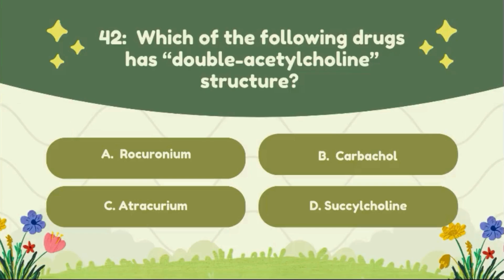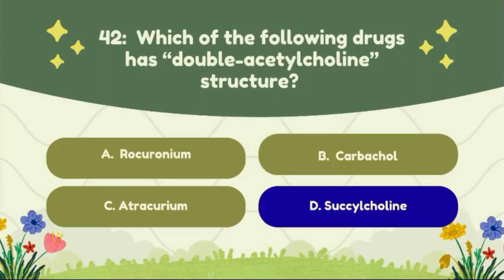Question number 42. Which of the following drugs has a double acetylcholine structure? Option A, rocuronium. Option B, carbachol. Option C, atracurium. Option D, acetylcholine. The correct answer to this question is option D, acetylcholine.